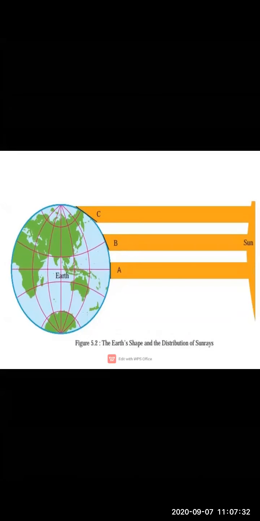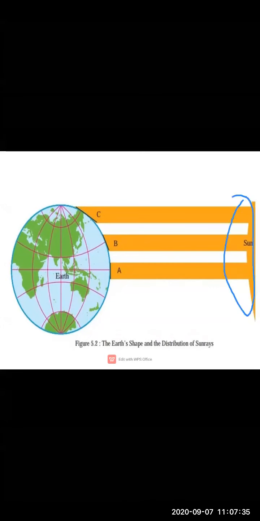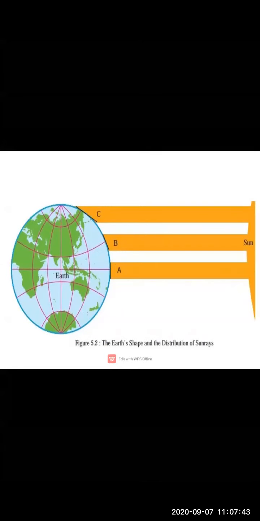Okay, children, so now we will see what is happening over here. Now see here, this is our sun and the rays are falling on the earth's surface. Region A receives perpendicular rays, while region B receives slant rays. And region C is receiving extremely slanting rays. Now we are going to study what happens over here.